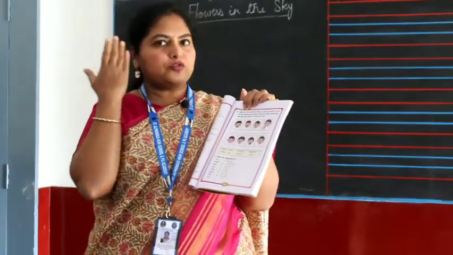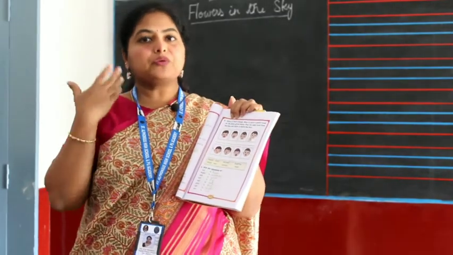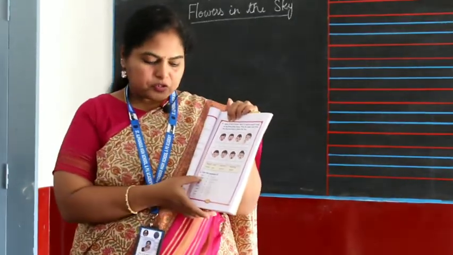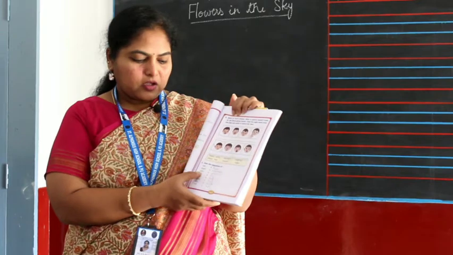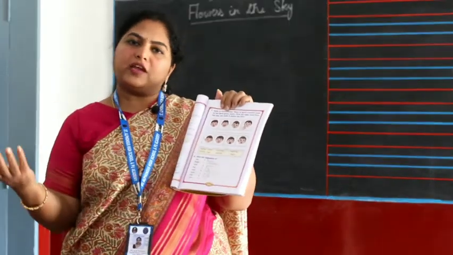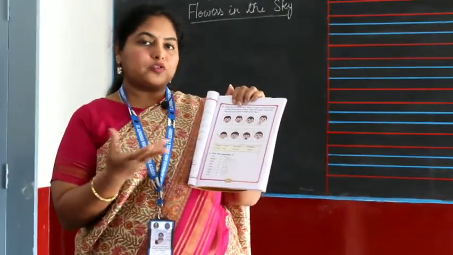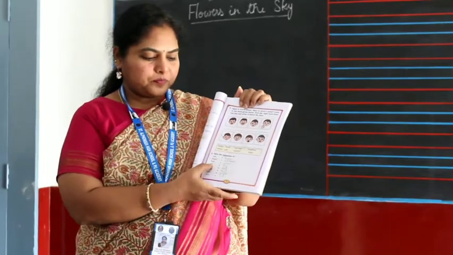Forget. So you forget things. What's the opposite for forget? Remember. You will remember things, right? So opposite to forget is remember. Fade. The flowers fade. The flowers bloom. So bloom is the opposite for fade.